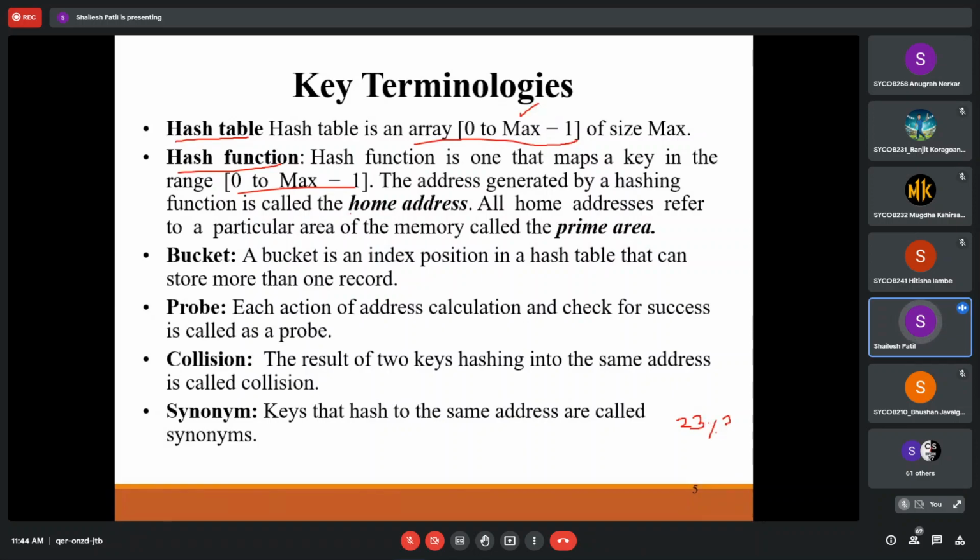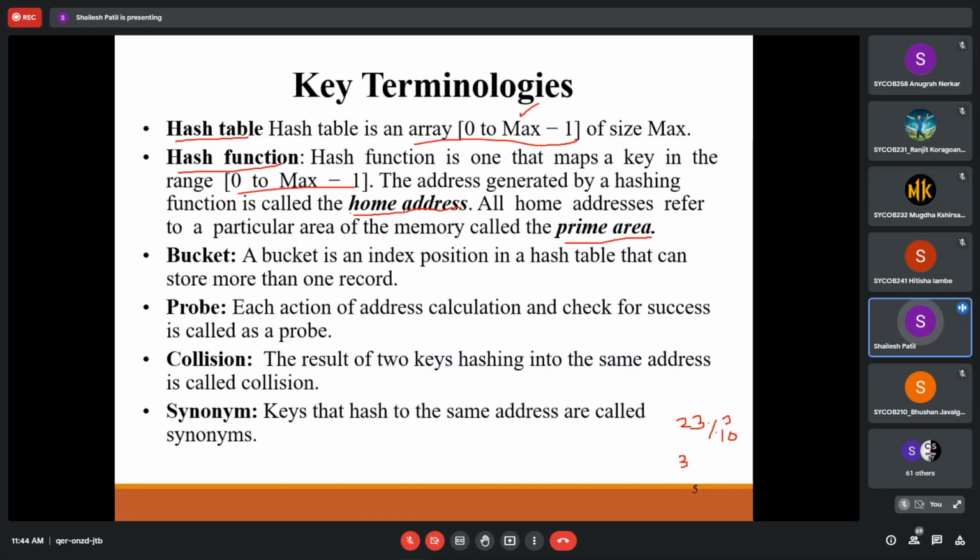23 mod 3 10, sorry, what address will it generate? 3. Okay, 3. So 3 is called a home address. The address generated over here is called a home address. All home addresses refer to a particular area of the memory, which is called the prime area. So this is one term you may take into consideration.